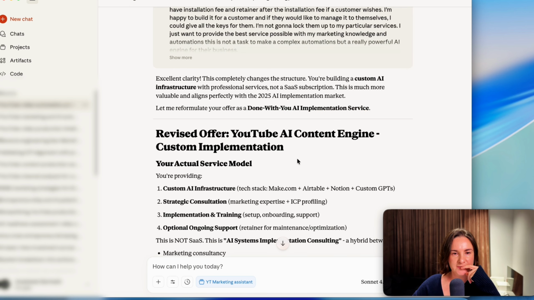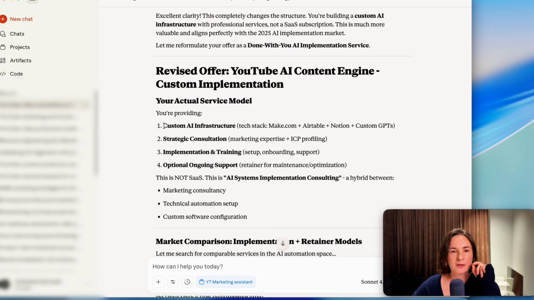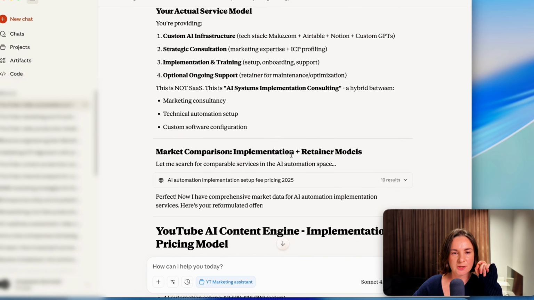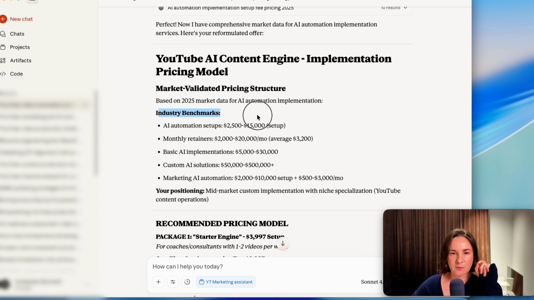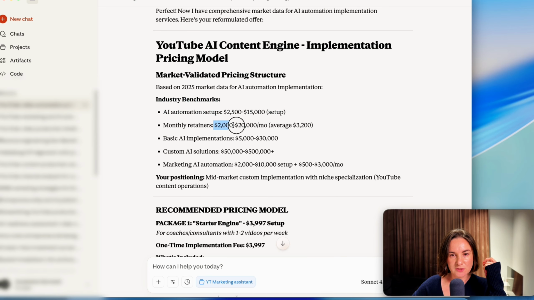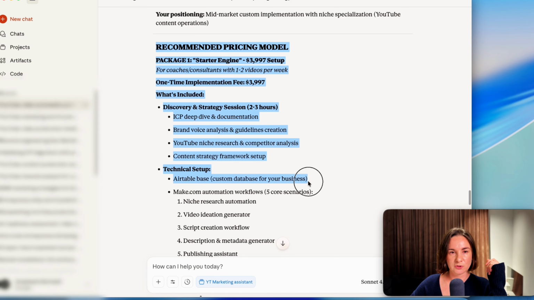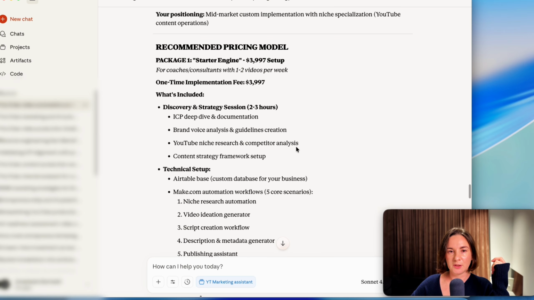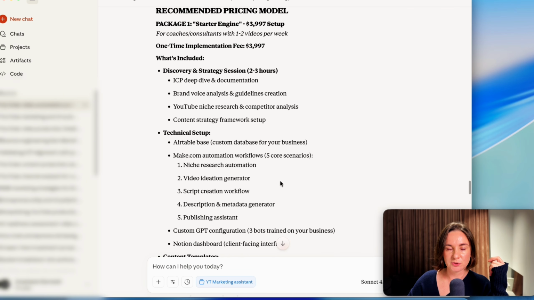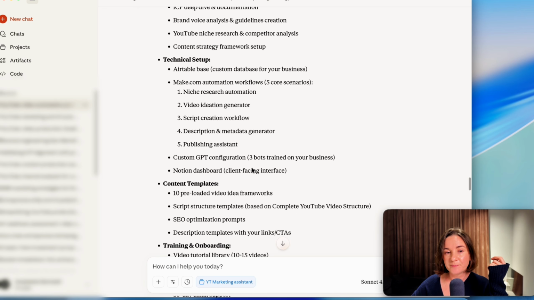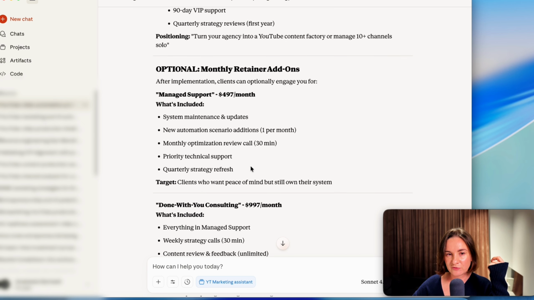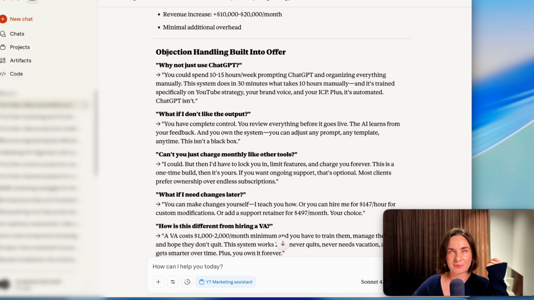Yes, AI implementation service, revised offer, custom AI infrastructure, strategic consultation, implementation, industry benchmarks, monthly retainers, basic AI implementations, okay, custom AI solutions, recommended pricing model, okay, starter engine, coaches with 1-2 videos per week, yes. I usually do 1 to 2 videos per week. Okay, it does a pretty decent job. It provided me with a pretty decent solution, even objections.